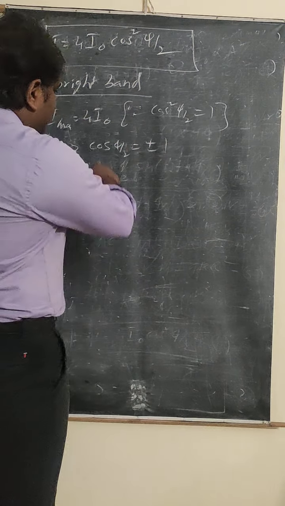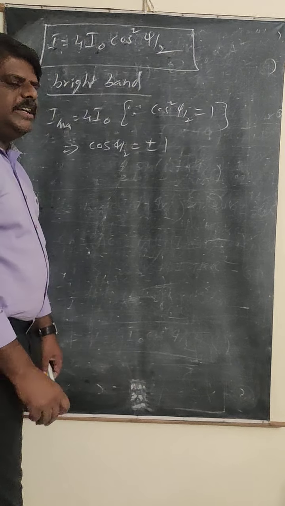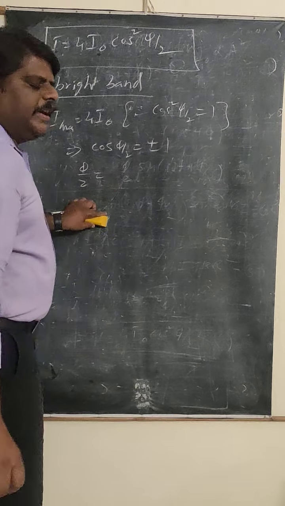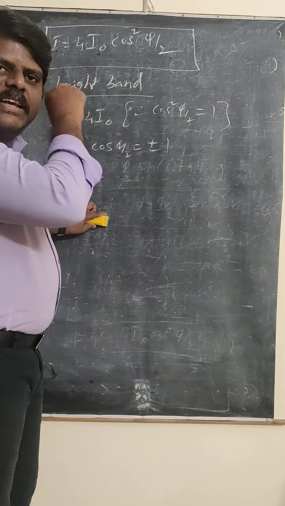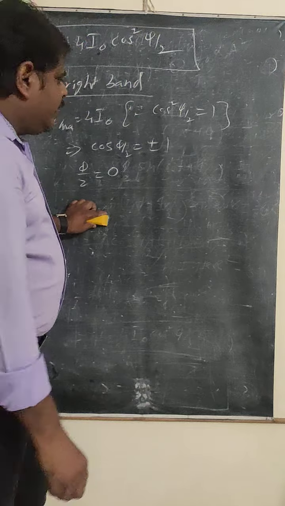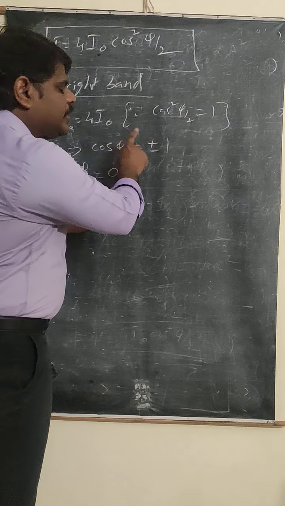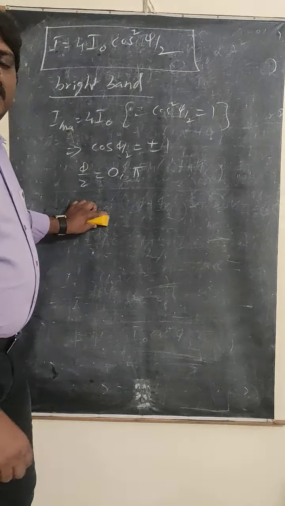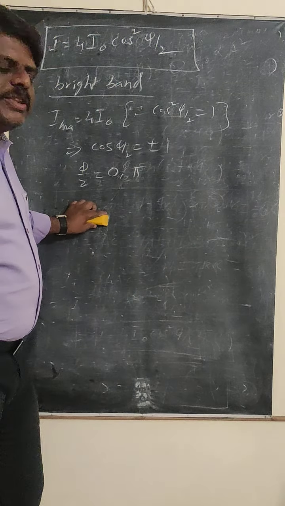Once we simplify, if cos phi by 2 = plus or minus 1, then what is phi by 2? What are the possibilities? First, you can take 0: cos 0 is plus 1. Next, pi: cos 180 is minus 1.